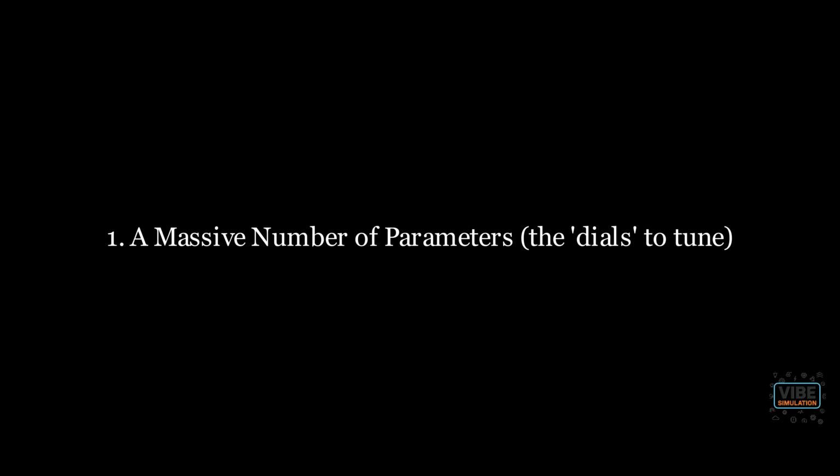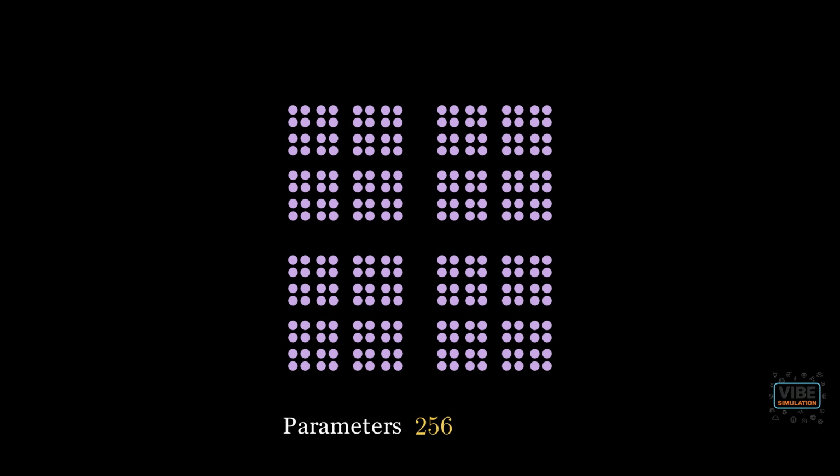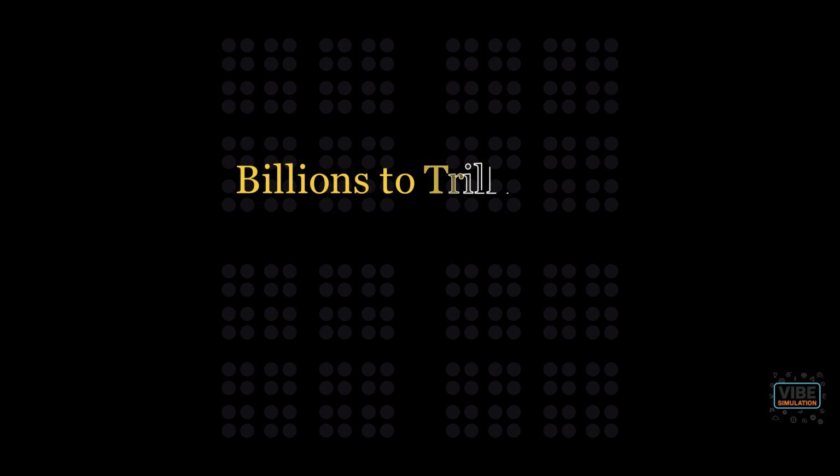So what makes a language model large? First, it's the sheer number of parameters, the internal dials the model can tune. If we represent each parameter as a single point, we can see how quickly the numbers grow. From 1 to 4 to 16, 64, the complexity expands exponentially. Modern models have these dials numbering in the hundreds of billions or even trillions, allowing them to capture an incredible amount of nuance.